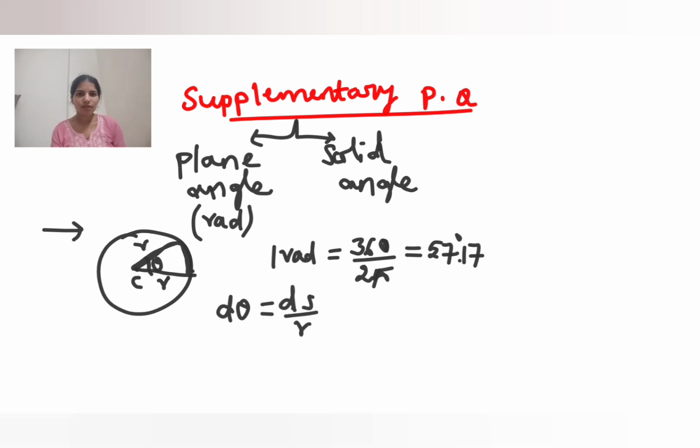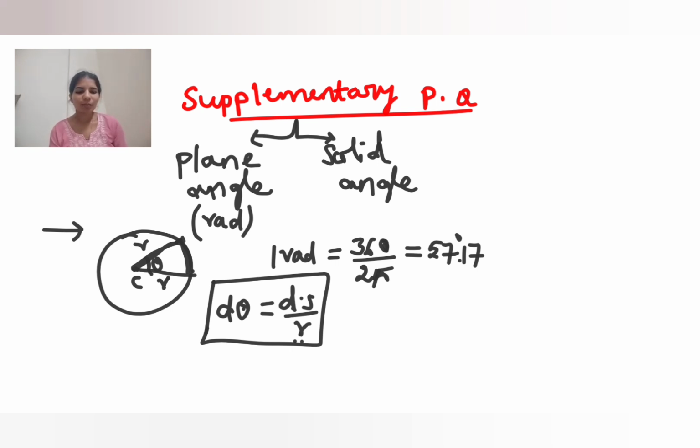R is the radius. So ds is the distance from this point to this center. So the plane angle is the ratio of length of arc to the radius r. We can write the definition. What is the definition? This is only plane angle. Plane angle can be defined as the ratio of length of arc to radius of circle. Okay, I hope you are clear about plane angle.